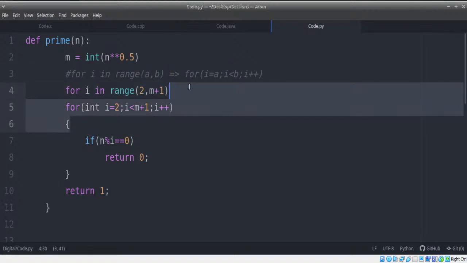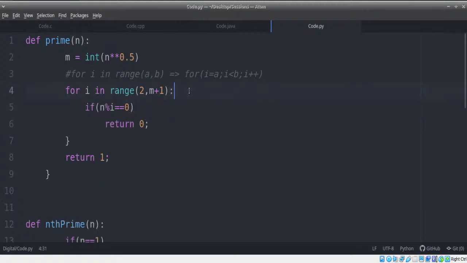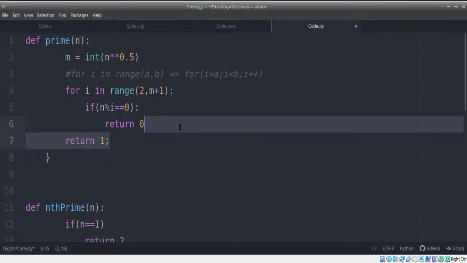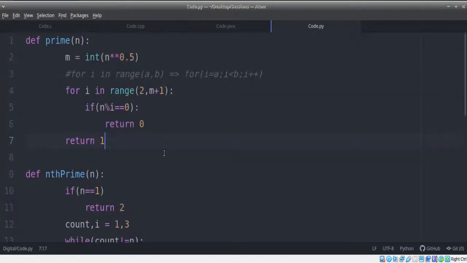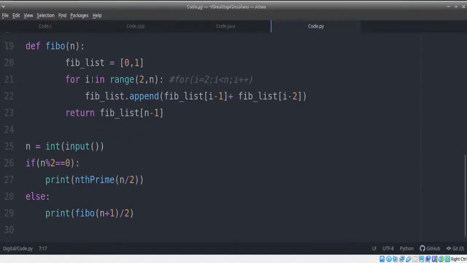And it will increase by 1 automatically. Done. This is what we're going to do. In this, again, I need to check if its remainder is 0, return 0. Otherwise, return 1. That's it. No brackets, no semicolons. This is our entire program.